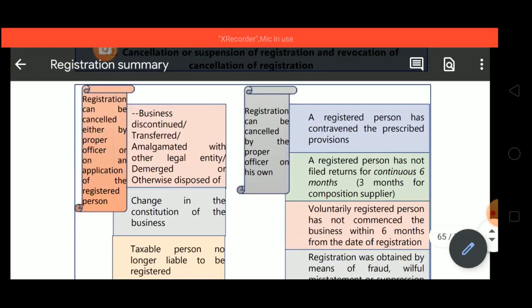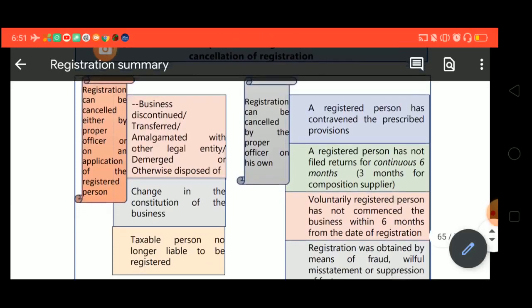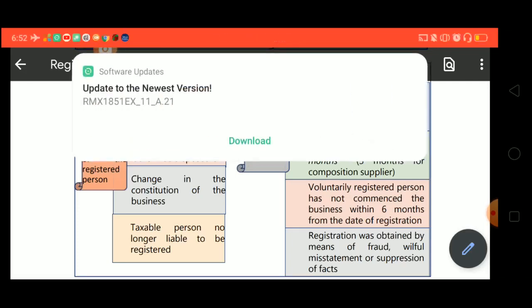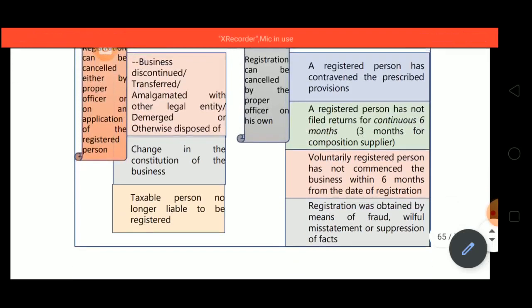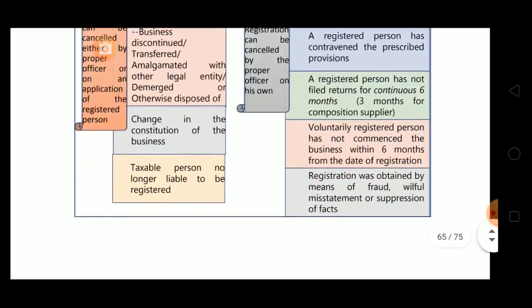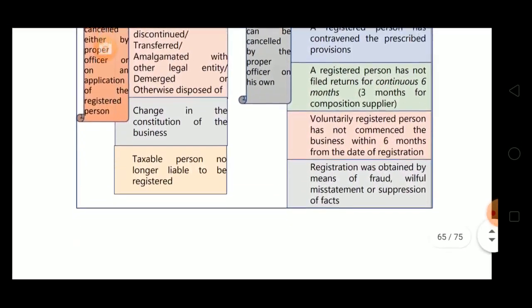A registered person has contravened the prescribed provisions. A registered person has not filed returns for continuous 6 months, and 3 consecutive tax periods for a composition supplier. A voluntary registered person has not commenced the business within 6 months from the date of registration. Even if you have taken voluntary registration, you are supposed to commence the business within 6 months, otherwise registration will get cancelled by the proper officer. Then registration was obtained by means of fraud, willful misstatement, or suppression of fact. There also registration will get cancelled by the proper officer on his own.